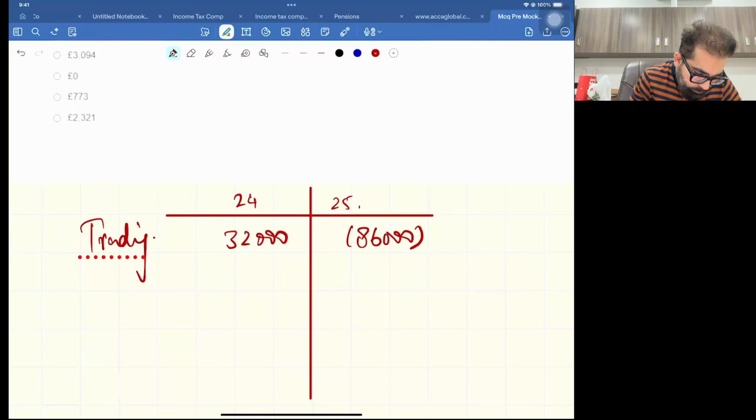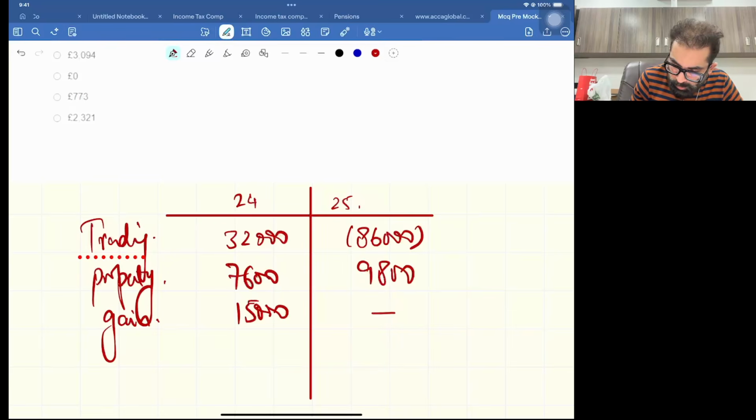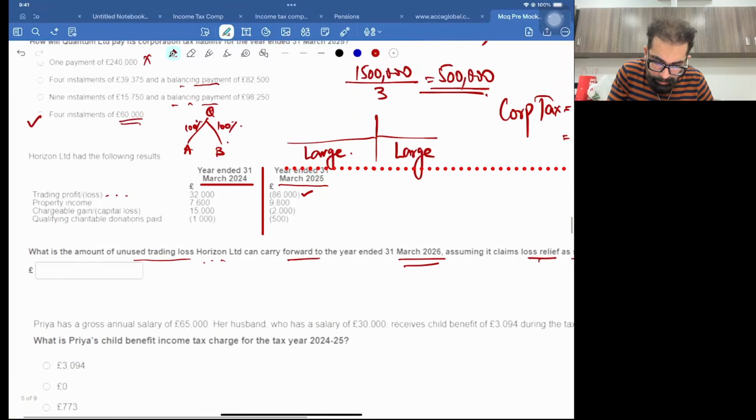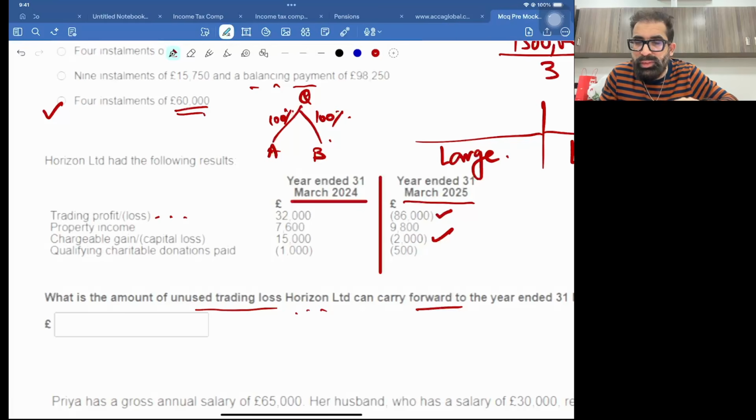Normally they write 0. 32,000 here. Then you have property income 7,600 and 9,800. And then you have gains 15,000. And I would write here 0. Listen, in reality there was a capital loss. Can you see there is a capital loss of 2,000? See this, there is a capital loss of 2,000 in March 25.